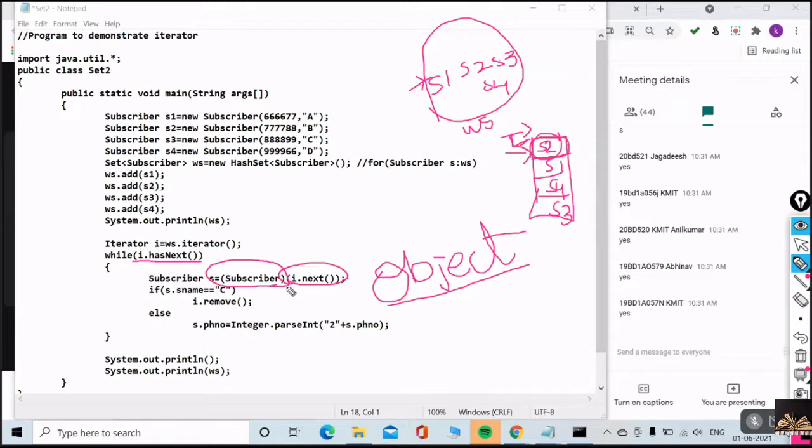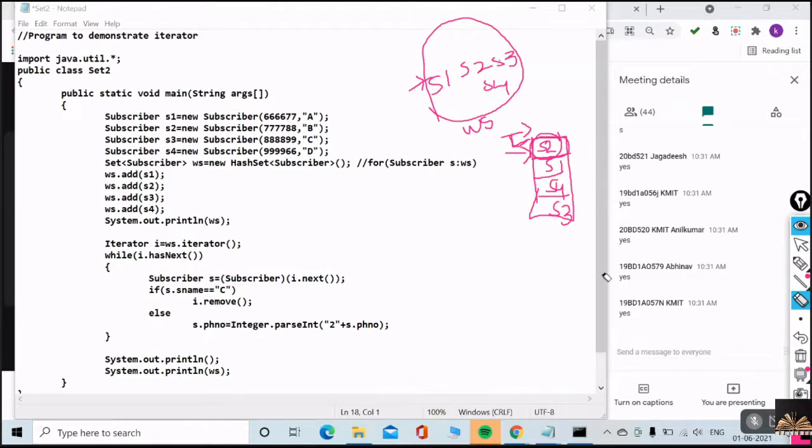So again, before assigning to S, what do I have to do? Can you please tell me? I am doubting whether you are here or not. What I have to do? I need to typecast. After typecasting only, I can save it to S.